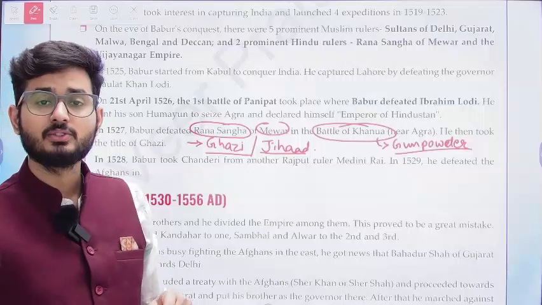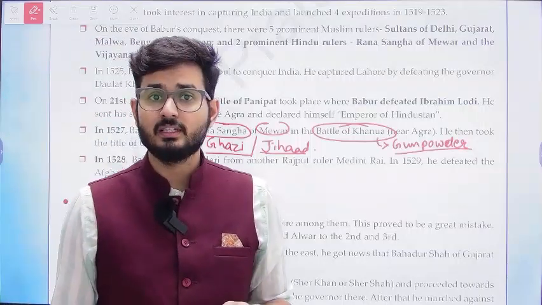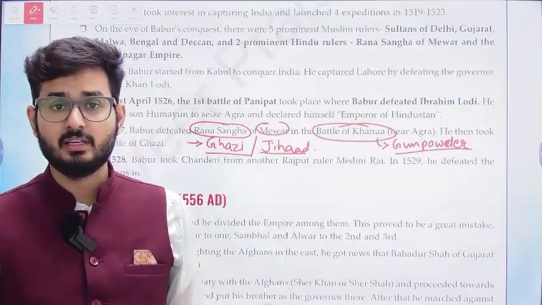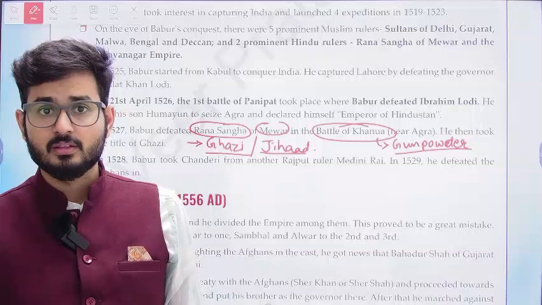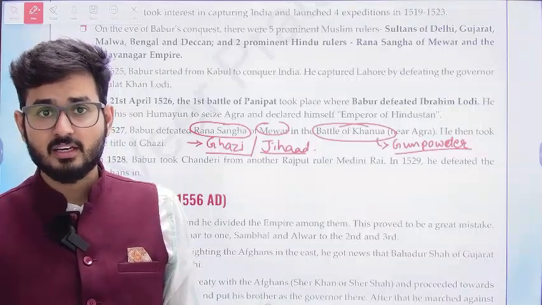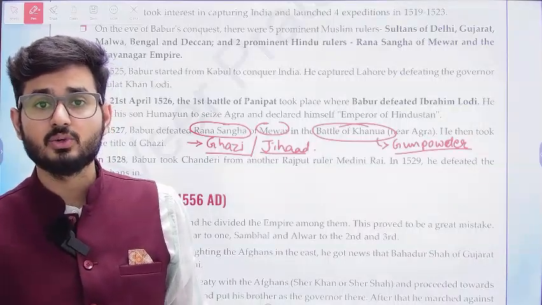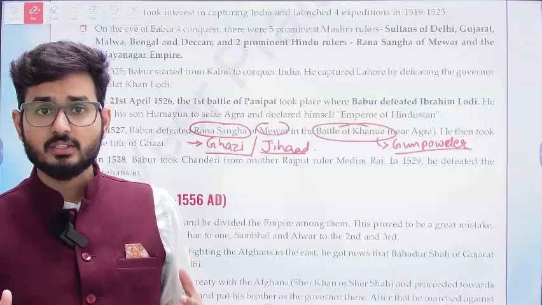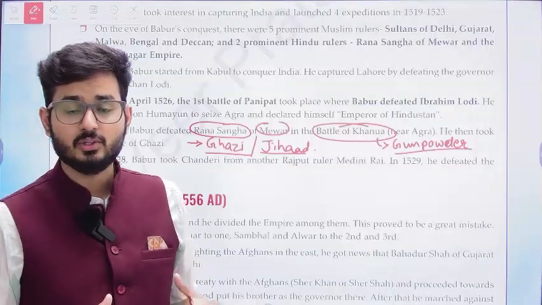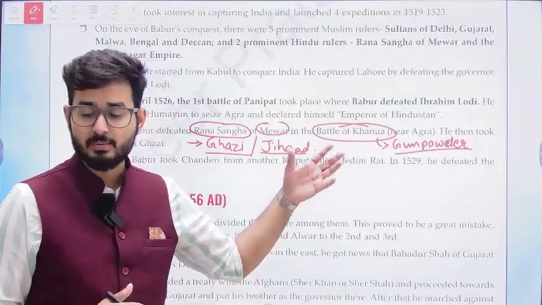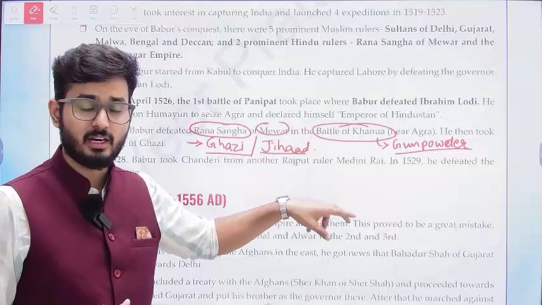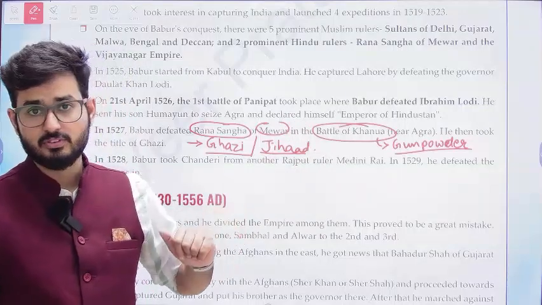So Babur is going to consider the Afghans his enemy on the throne, and he wanted to eliminate them so that in the future there is no dispute on the throne. That is why in 1529 he is going to attack the Afghans in the Bihar area. Remember, Afghans were in Bihar, and he is going to take control of that area.